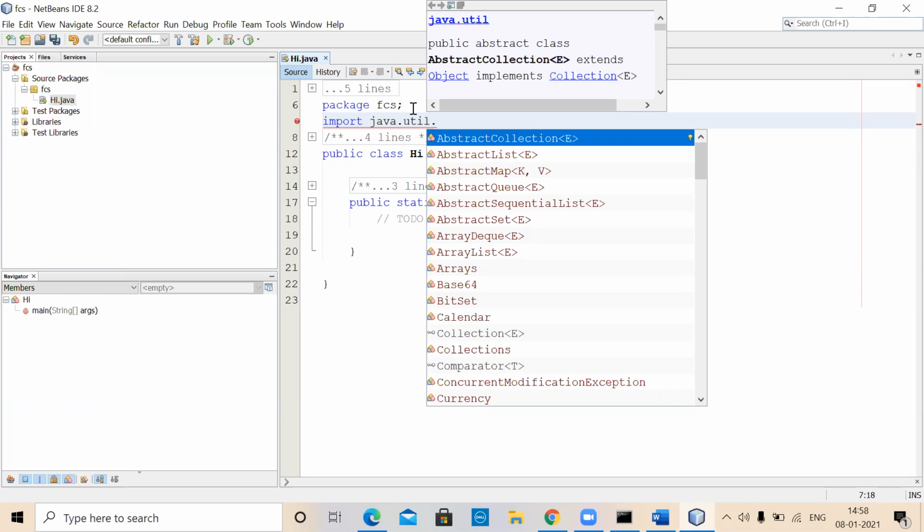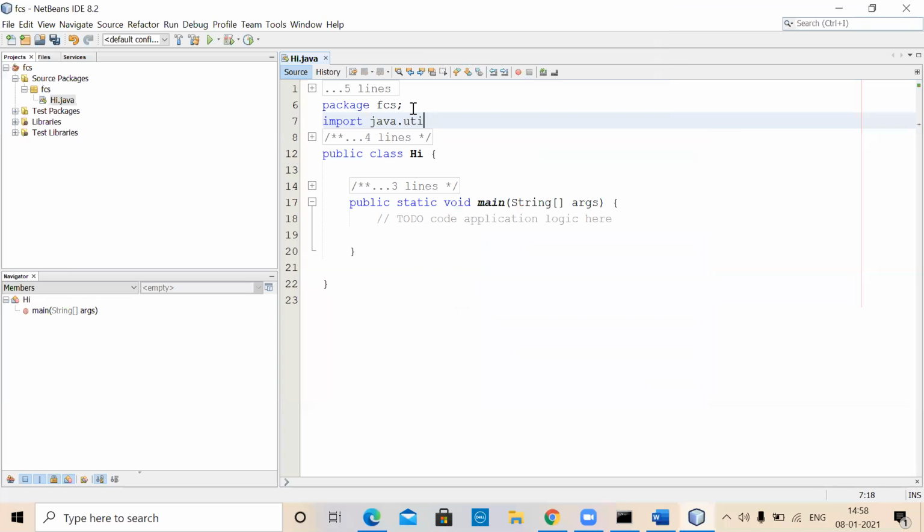These IDEs will really help you: the moment you type in a part of it, it is going to help you, asking what you want there. So like this, you can also import them.